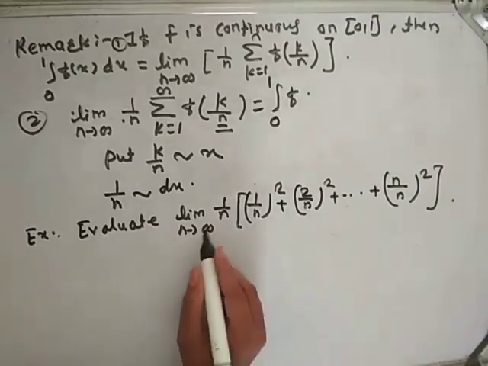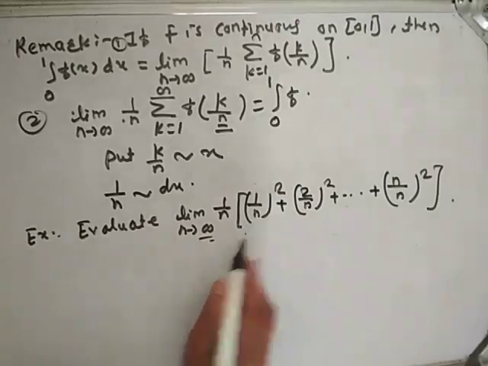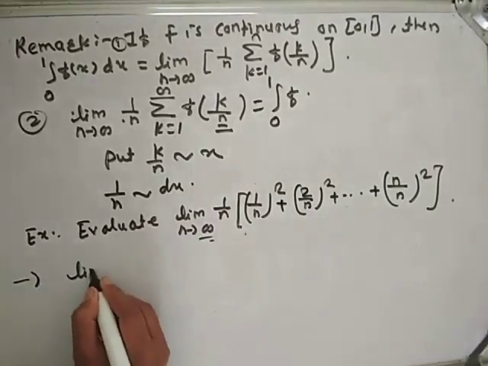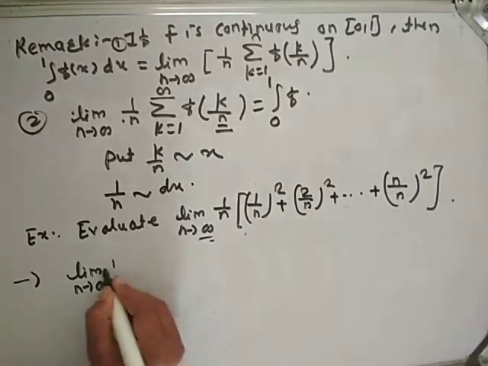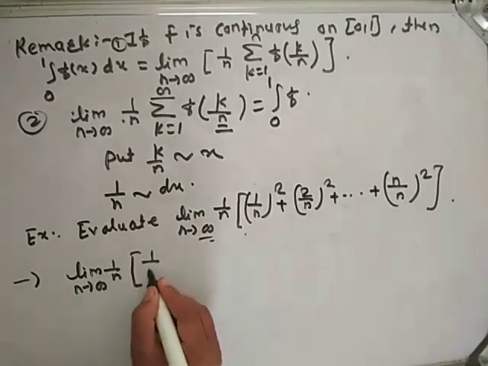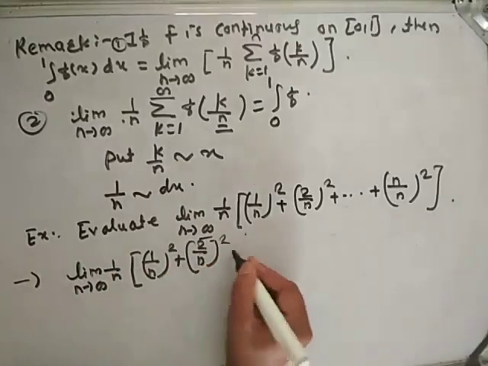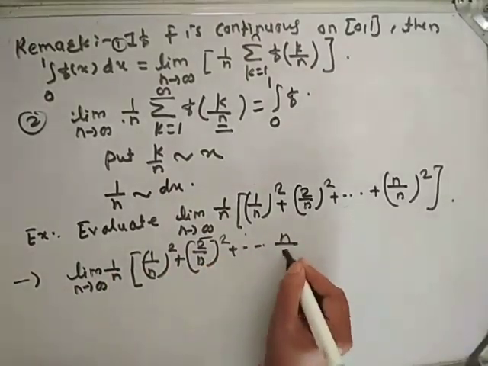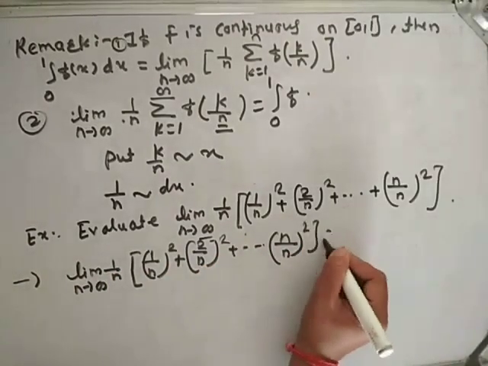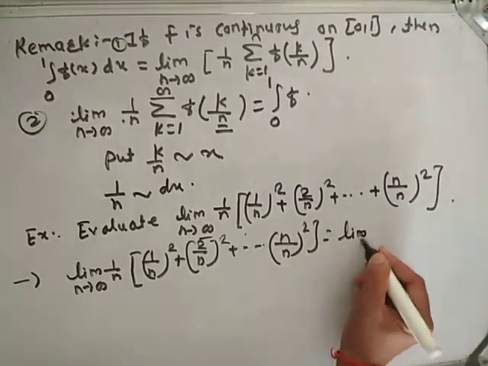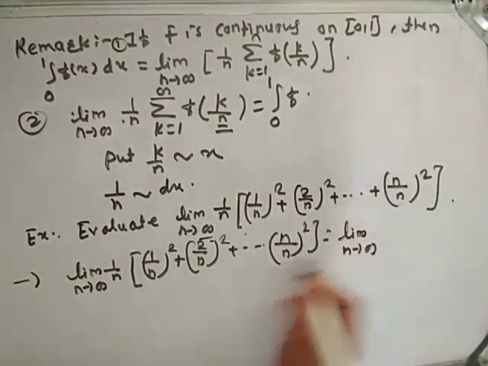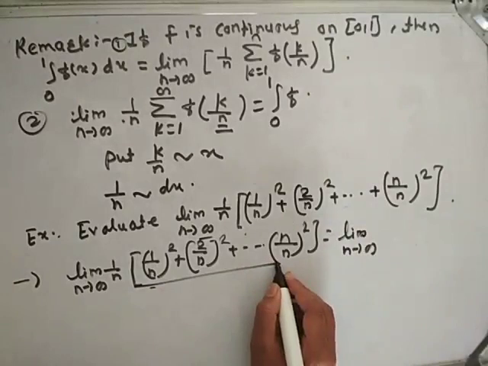Here we have to find this limit. Solution: write the general series for this series.